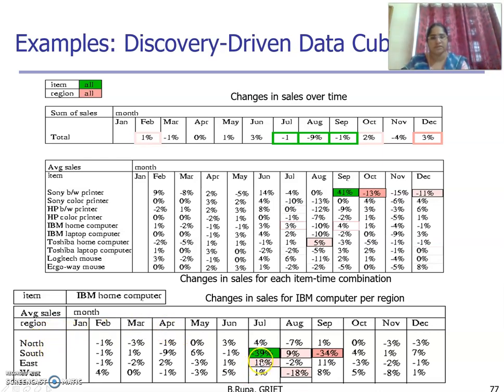Here we have an exception in the months of July and September. In July, a high exception has to be available, because compared to the other values in SL, the -39 is an exception value. Like this, we need to identify all the anomalies by using this discovery-driven exploration.